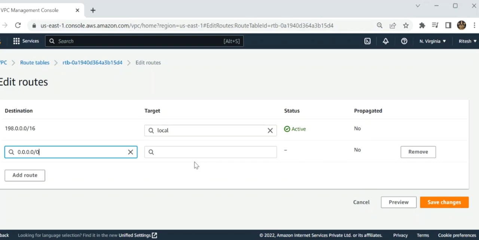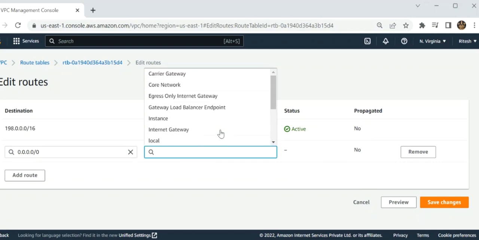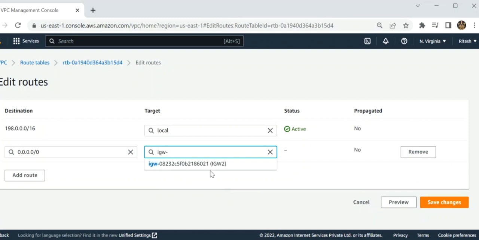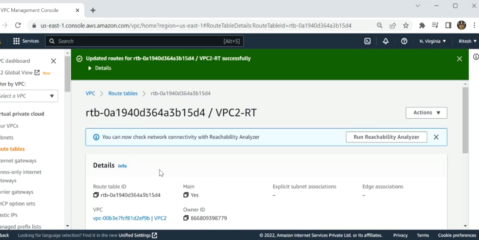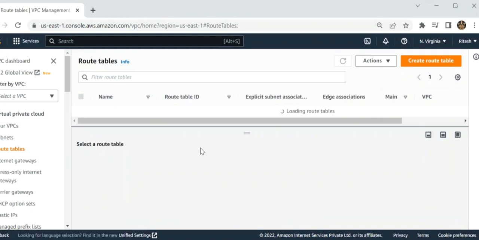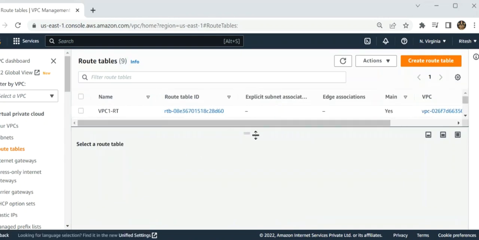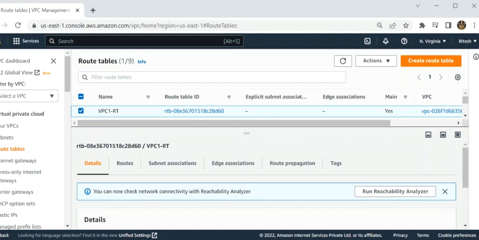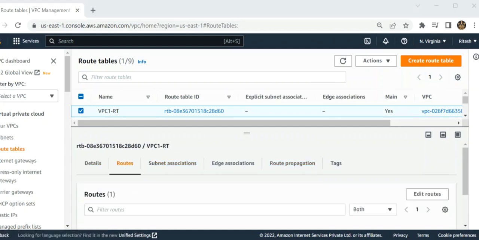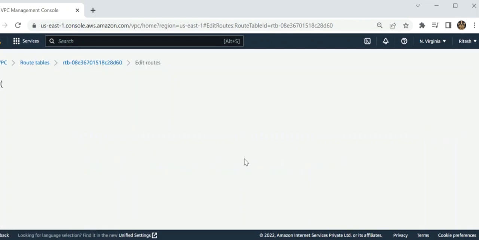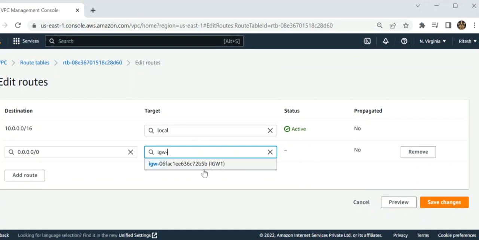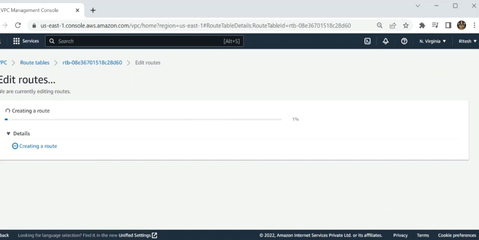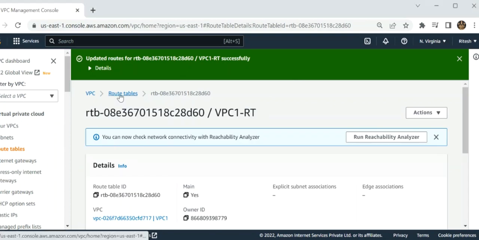Add route, 0.0.0.0/0, with the internet gateway which I have used, IGW, and save changes. And now I have to modify the VPC2 route too. Click on edit routes, add route 0.0.0.0/0 with the internet gateway which I selected. Now both of the route tables have been modified with the internet gateway.